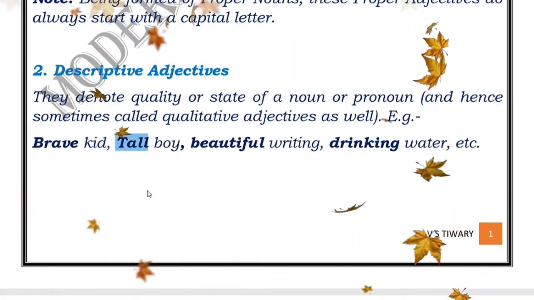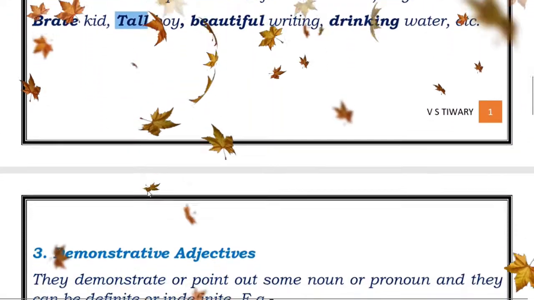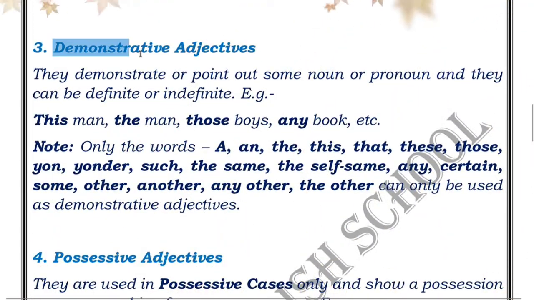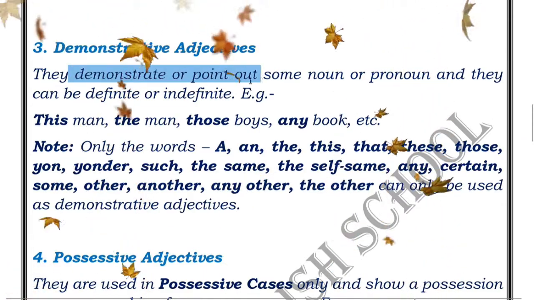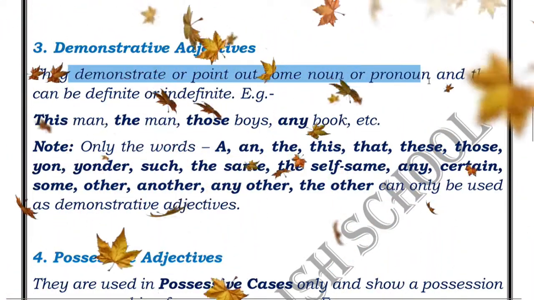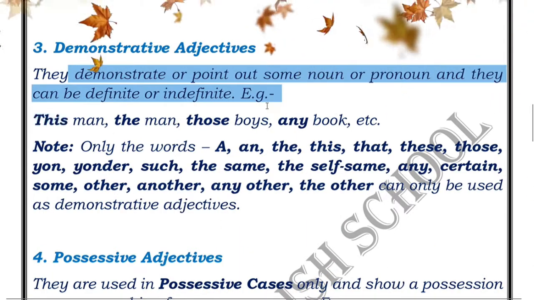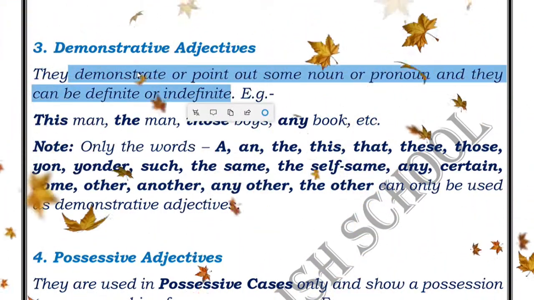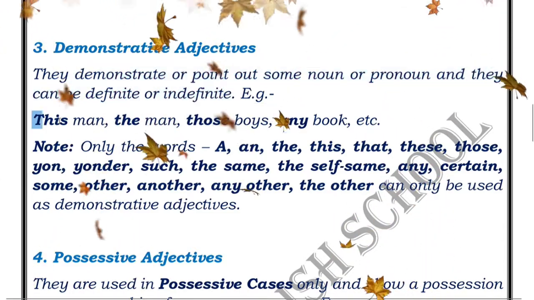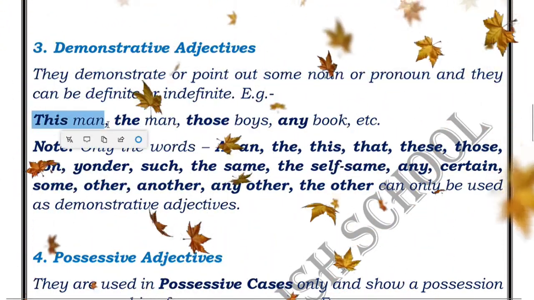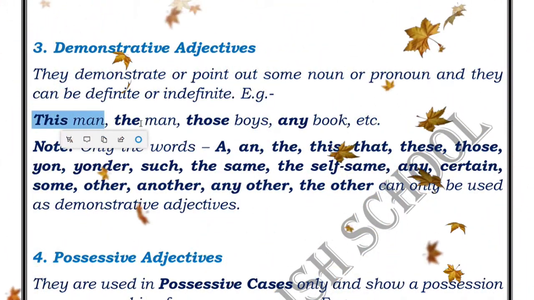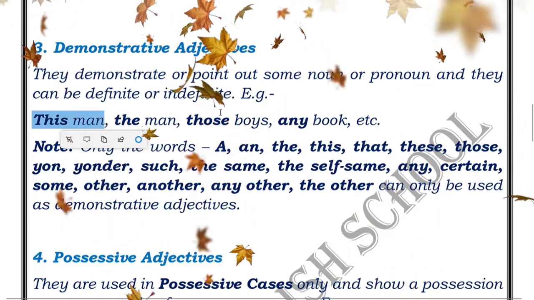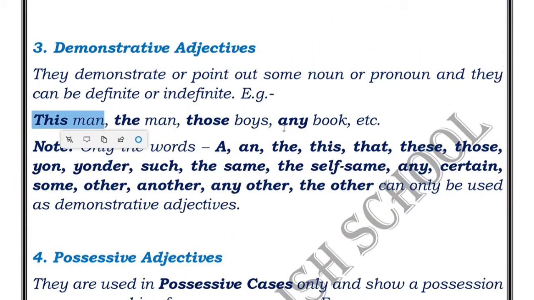So this tall is denoting some state, some description, some detail, some quality about the noun. Now let's move to the third kind of adjective, that is demonstrative adjectives. Demonstrate means point something out from some crowd. So these demonstrative adjectives point out some noun or pronoun from some crowd, and they can be definite or indefinite. For example, you can see here, the man. Which man? It's not fixed. That is why this the is an indefinite demonstrative adjective. Those boys. Which boys? Those boys. So this is definite. Any book. This any is also indefinite because we don't know which book we are talking about.